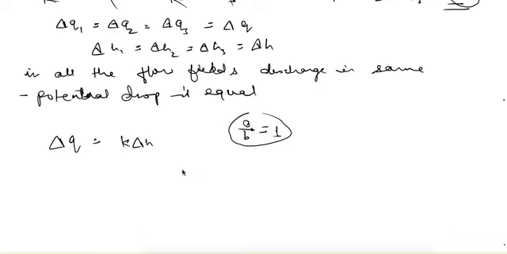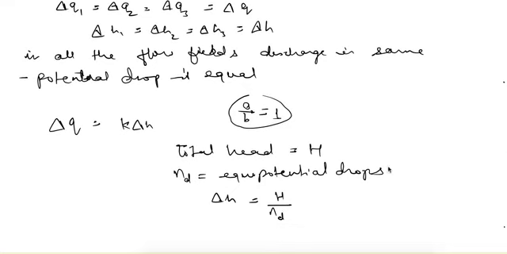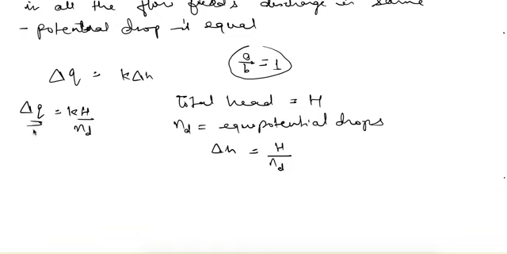Now let's say the total head is equal to capital H and there are nd number of equipotential drops, so one delta H can be written as capital H divided by nd, and if we put this value here, delta Q is equal to K H by nd, and this is the flow through one of the flow fields.